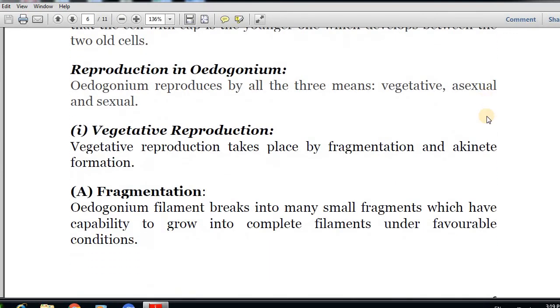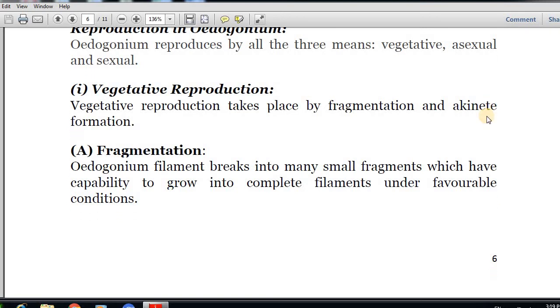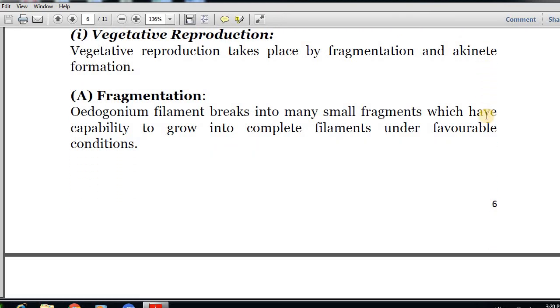Now come to the next topic, that is reproduction in Oedogonium. Oedogonium reproduces by all three means: one is vegetative, second is asexual, and third is sexual. First of all we will discuss vegetative reproduction. Vegetative reproduction takes place by fragmentation and akinete formation. First we will discuss fragmentation. The Oedogonium filament breaks into many small fragments which have the capability to grow into complete filaments under favorable conditions.